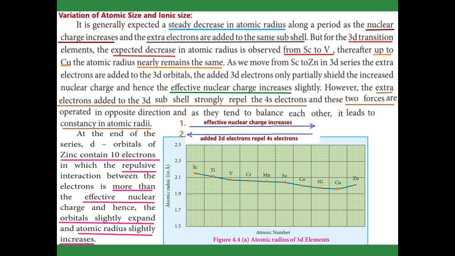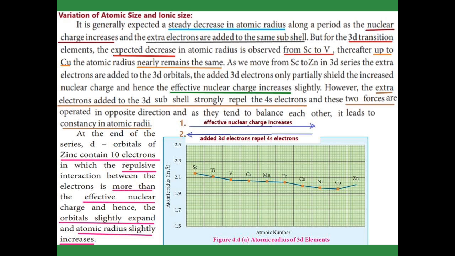This is because the added 3d electron only partially shields, so it increases the nuclear charge and the effective nuclear charge increases slightly. Then the extra electron added to the 3d subshell strongly repels the 4s electron.